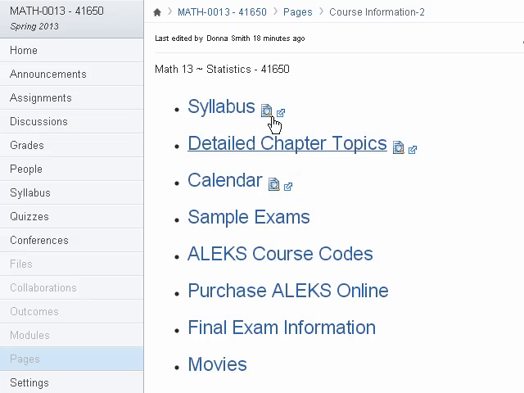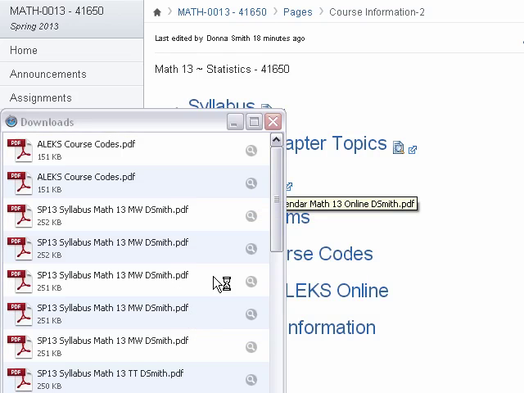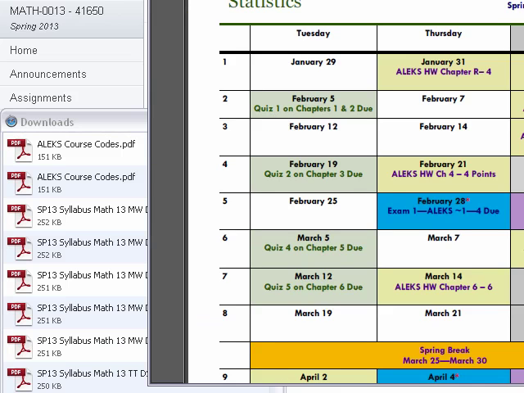So that's kind of cool. And then the next thing we have is a calendar. It's actually on the last page of the syllabus, but it's just nice to be able to get a capture at a glance of what I'm going to need to do for the whole semester.